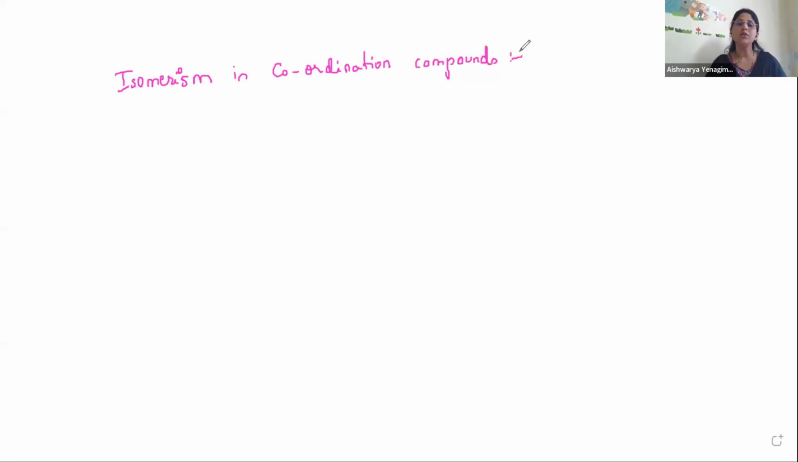So what do we mean by isomerism? The compounds having the same molecular formula but different structures are called isomers. Am I right? So compounds with the same molecular formula,